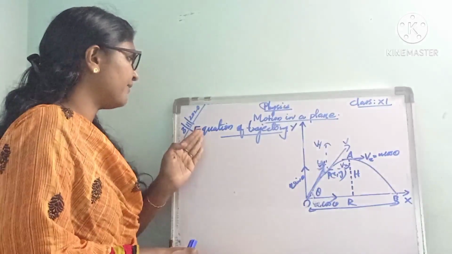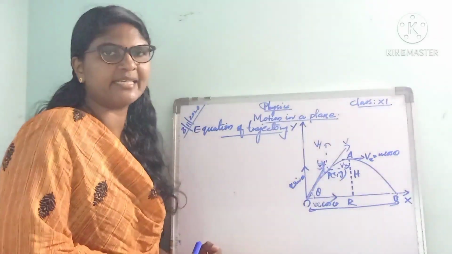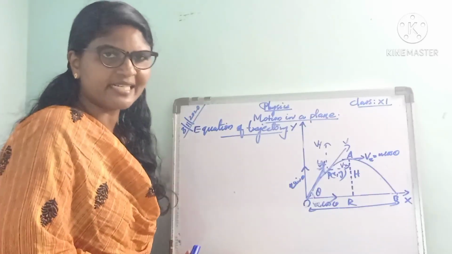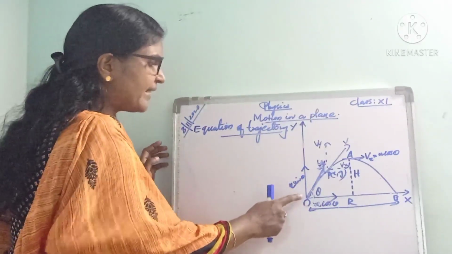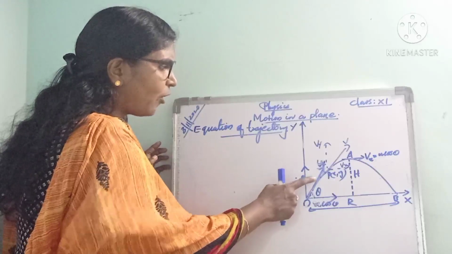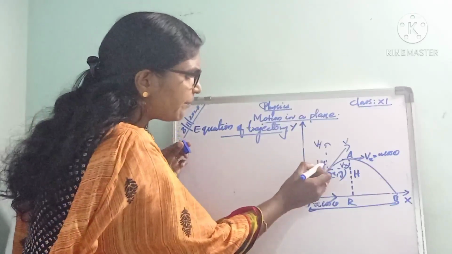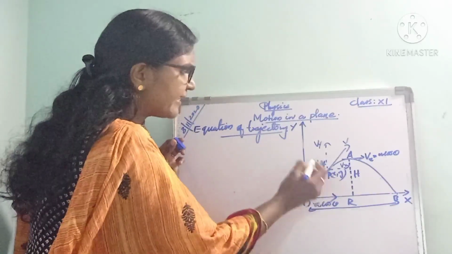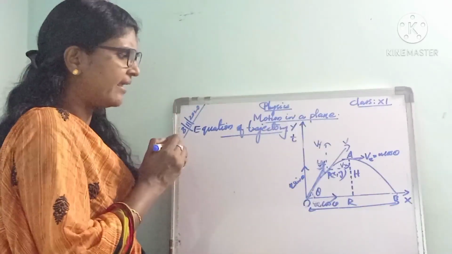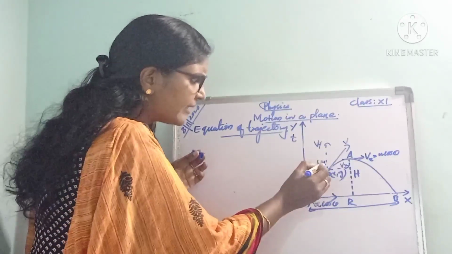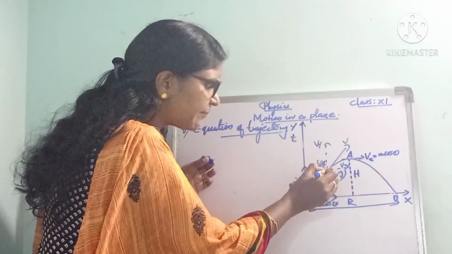Let's find the equation of trajectory. Here we are assuming that the object reaches the point P(x, y) after a time t.